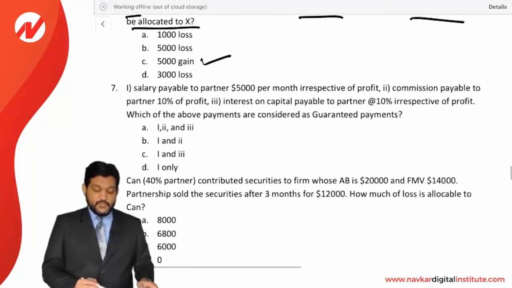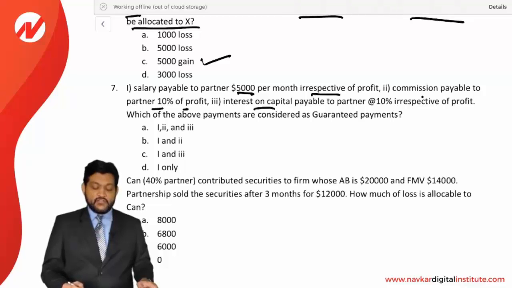Next, salary payable to a partner 5,000 per month irrespective of profit, commission payable at 10% of the profit, and interest on capital payable to a partner at 10% irrespective of profit. Which of the above payments are considered as a guaranteed payment?